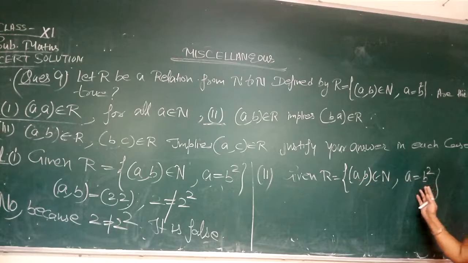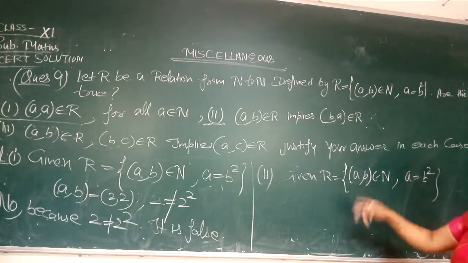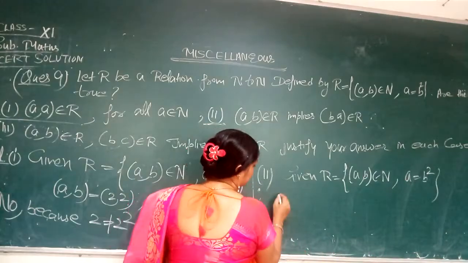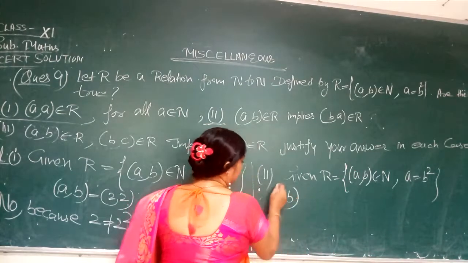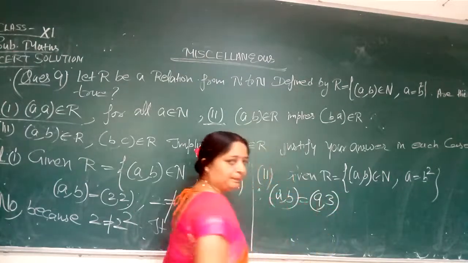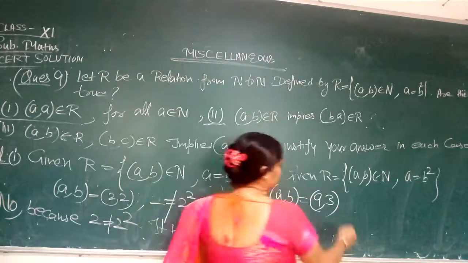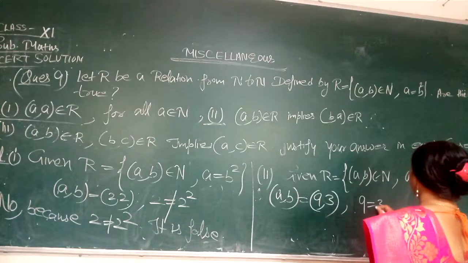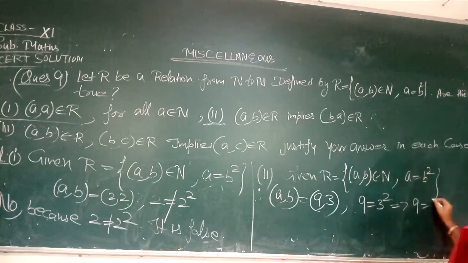Is it equal or not? So let us start the solution. We take (a, b) as (9, 3). Then 9 is equal to 3 square, that is 9 equal to 9.